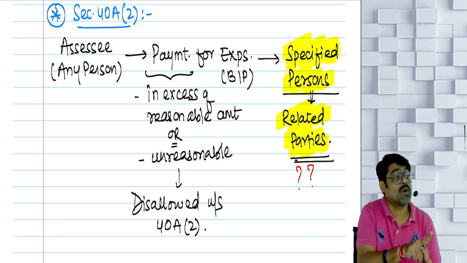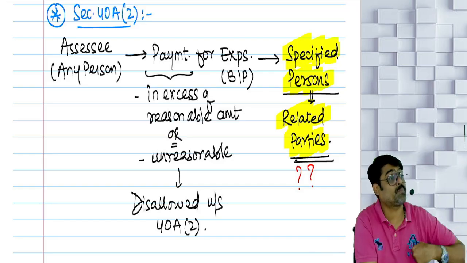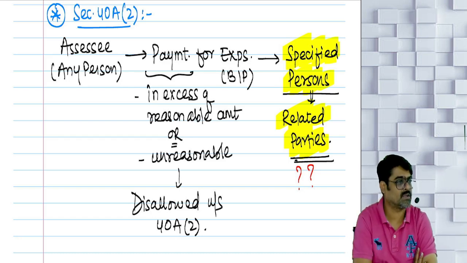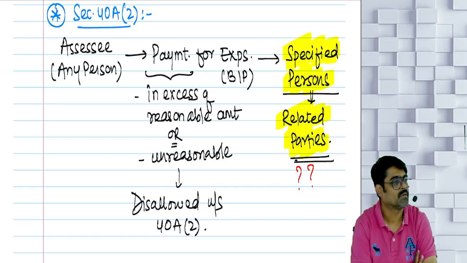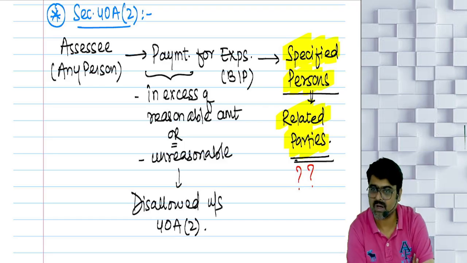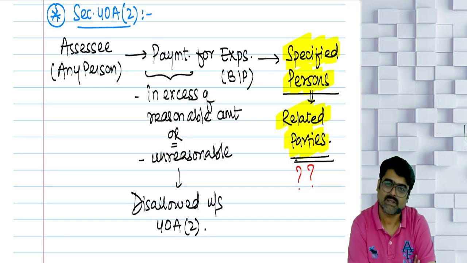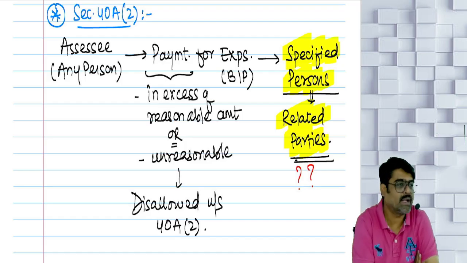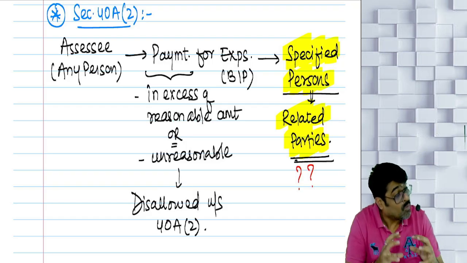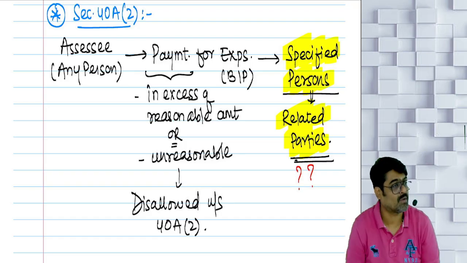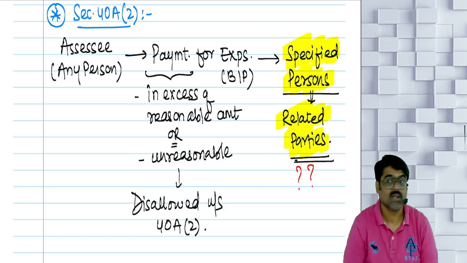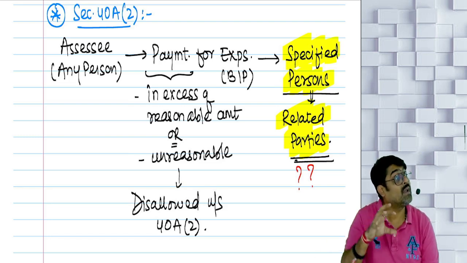Now, if I had got the same things done from others, I would have paid 20,000 rupees maximum for the full year. But how much am I paying to my sister? 1 lakh rupees. So that I can claim 1 lakh rupees as a deduction. Understanding or not? But how much is the genuine amount which I should have paid? 20,000. How much excess am I paying? So who will decide how much is the genuine amount? I don't have to decide that. The assessing officer will decide based on the needs of my business, based on the operations of my business. He will have that idea.